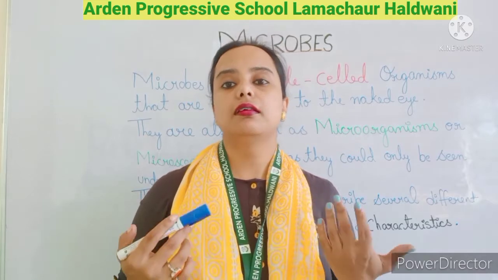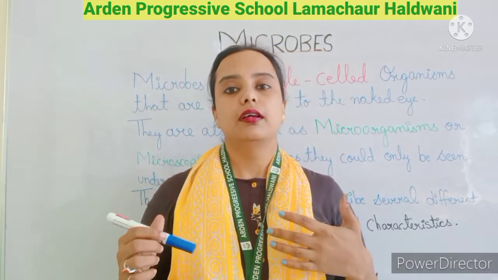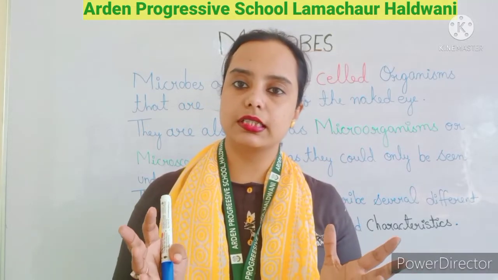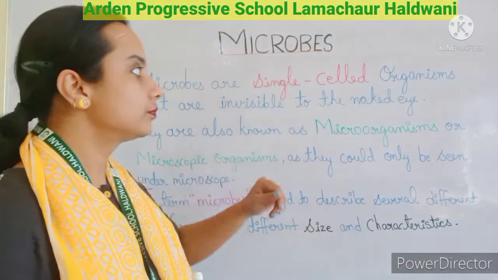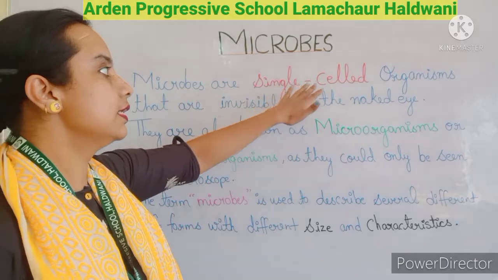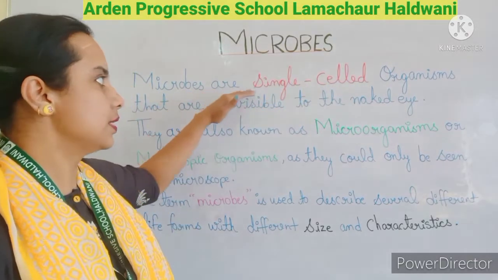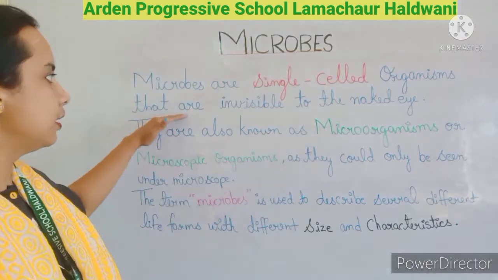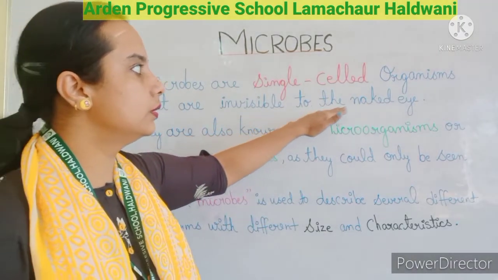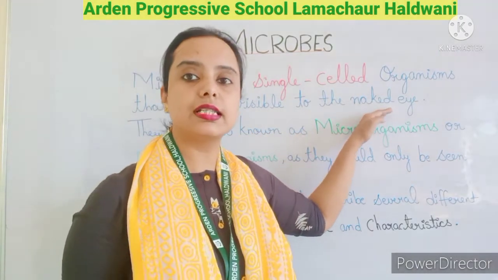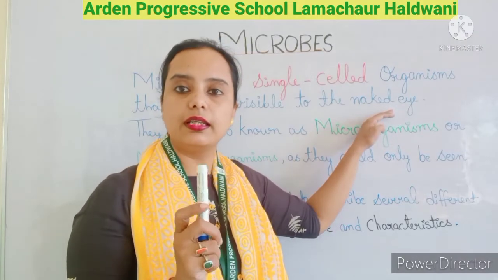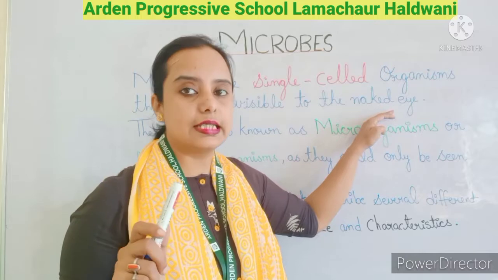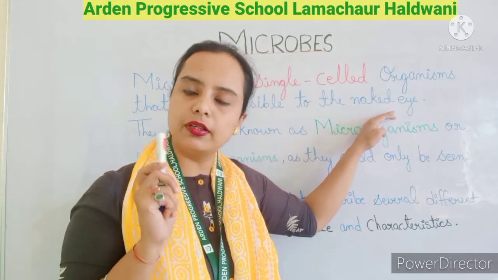We can say we are a group of cells. Microbes are invisible to the naked eyes. They are present in the environment, but we cannot see them. It is impossible to see them with our naked eyes.